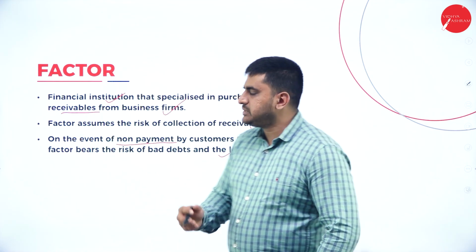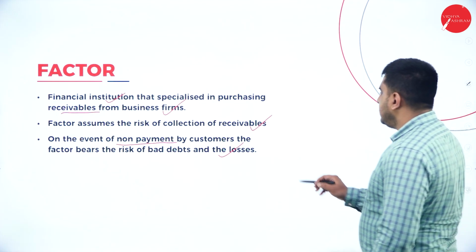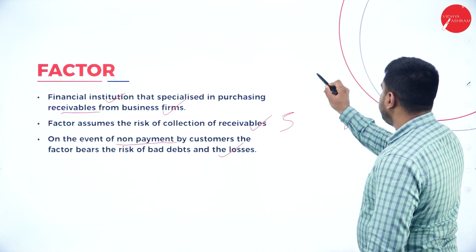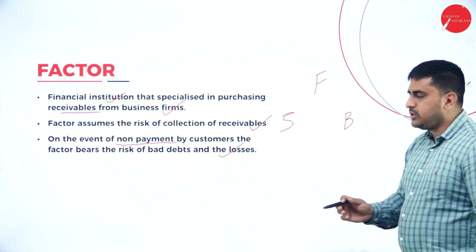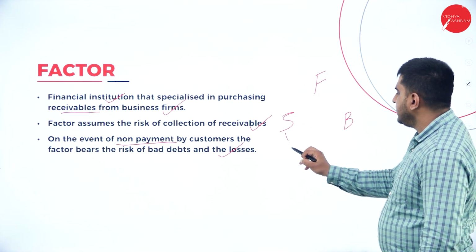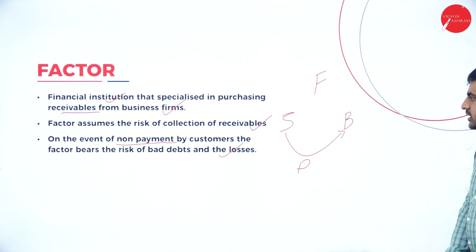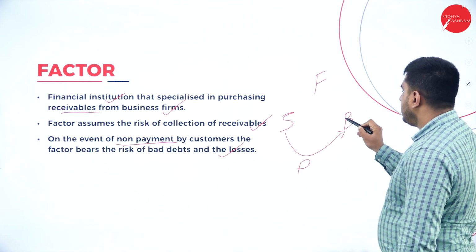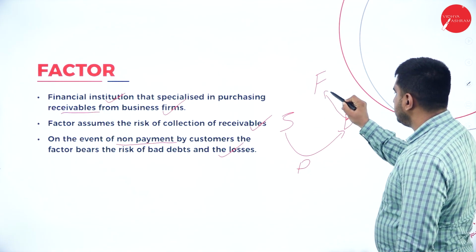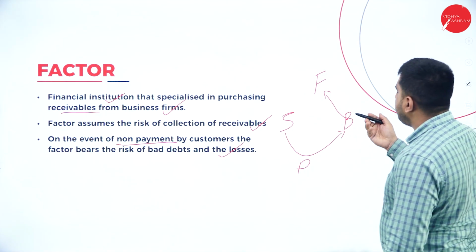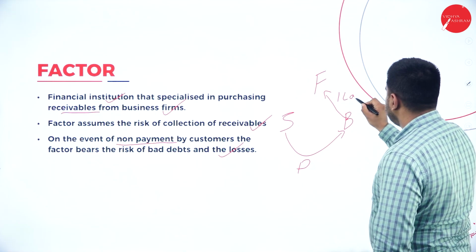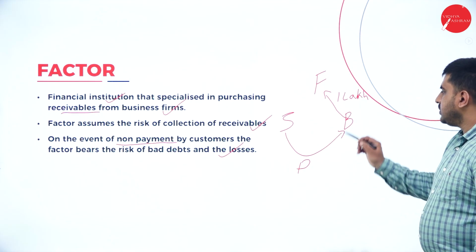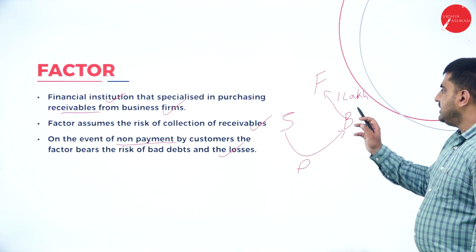It is very simple. I'll just explain this. So now what is happening is there is a seller and there is a buyer, and here is the factoring agency. The seller has sold the products to the buyer. Now the buyer will give one invoice to the factor. For example, he will have to pay 1 lakh. So this is the amount which the buyer has to pay. The buyer will not give the money to the factor. He will just give an invoice.